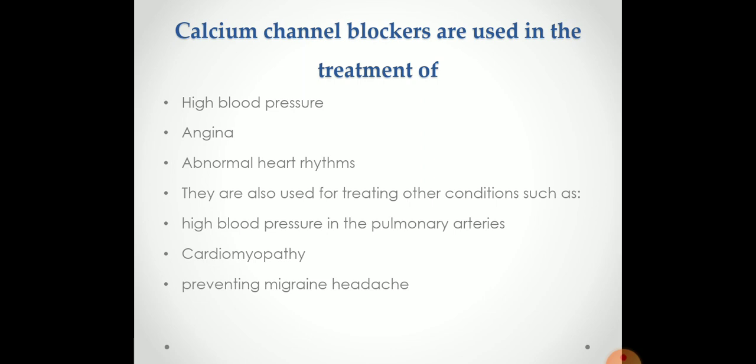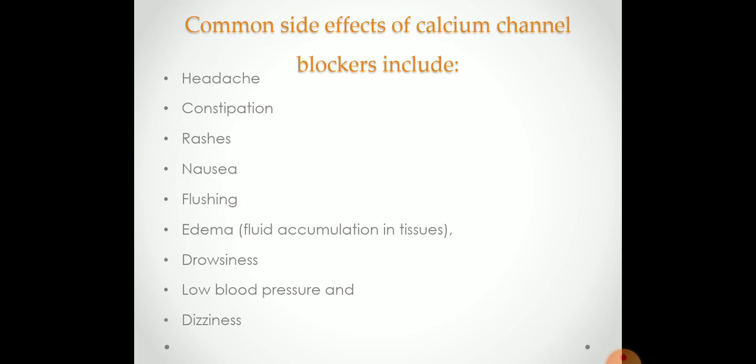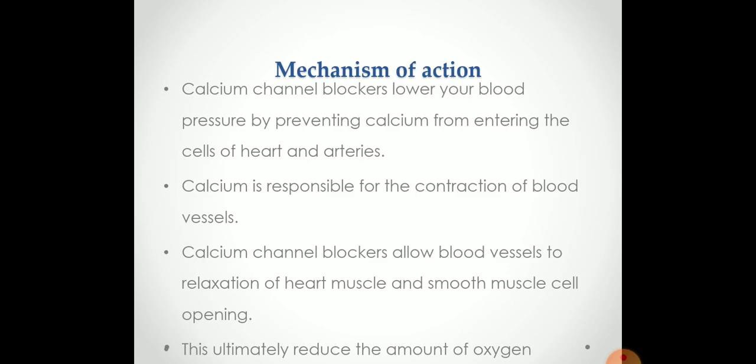They are used in high blood pressure, angina pectoris, and abnormal heart rhythm. They are also used for treating other conditions such as high blood pressure in the pulmonary artery, cardiomyopathy, and preventing migraine headache. The common side effects of calcium channel blockers include headache, constipation, rashes, nausea, flushing, edema, drowsiness, lower blood pressure and dizziness.